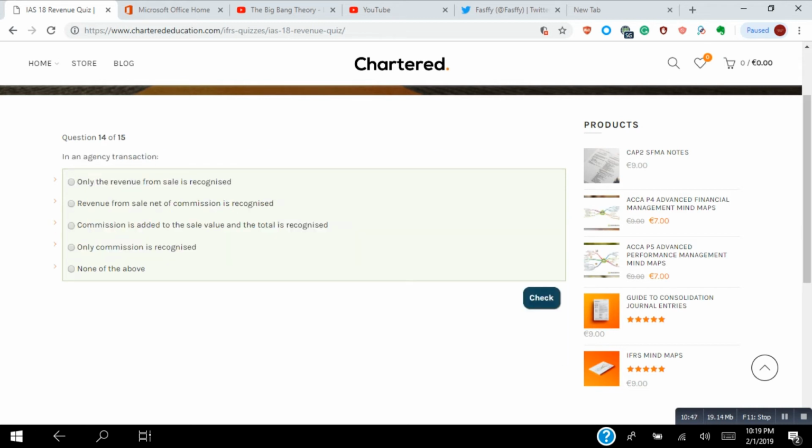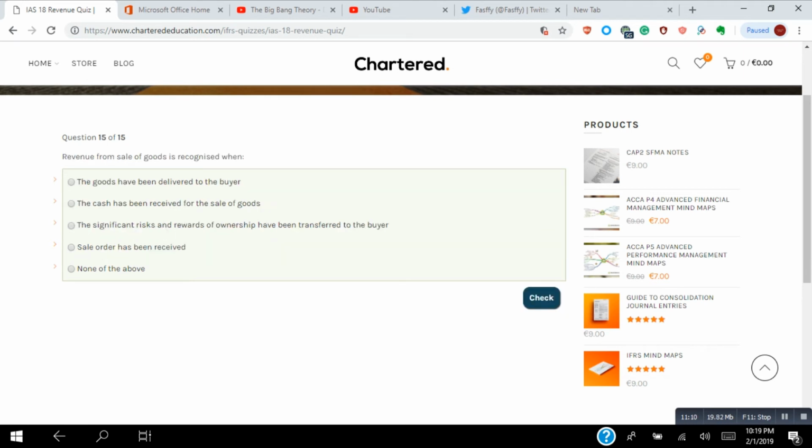In an agency transaction, it is a third party transaction only, so only the commission is recognized. You don't need to recognize the revenue. There is no discussion of revenue when there's a third party, because the significant risks and rewards are not being transferred. So only commission is recognized as the correct answer.